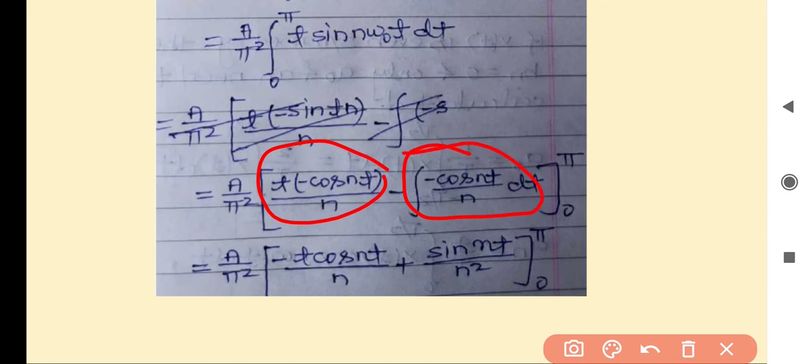Again this integration will become sin nt upon n square. When we will put the limit, it will become sin n pi minus sin 0. Sin n pi is 0 for all values of n, minus sin 0 is 0 for all values of n. So the value of this function again will become 0. The remaining term is only it